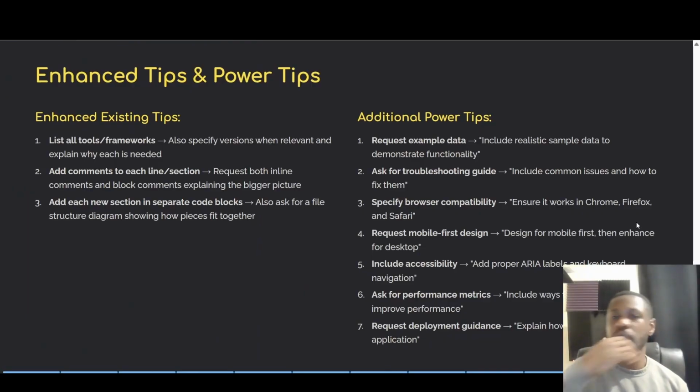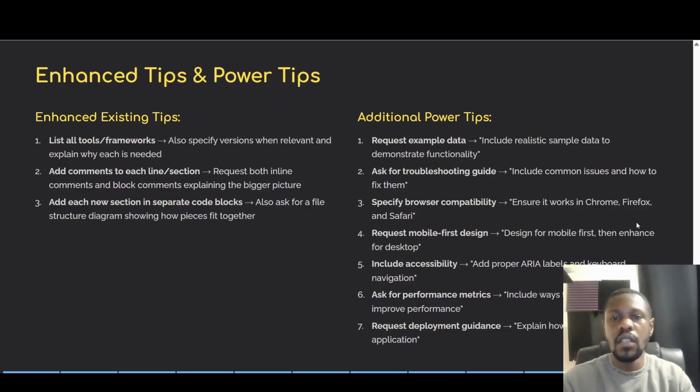Some more enhanced tips and some power tips. So starting with the enhanced tips. So list all tools and frameworks. Also specify versions when relevant and explain why each is needed. Add comments to each line or section. Request both inline comments and block comments explaining the bigger picture. Add each new section in separate code blocks. Ask for a file structure diagram showing how pieces fit together.